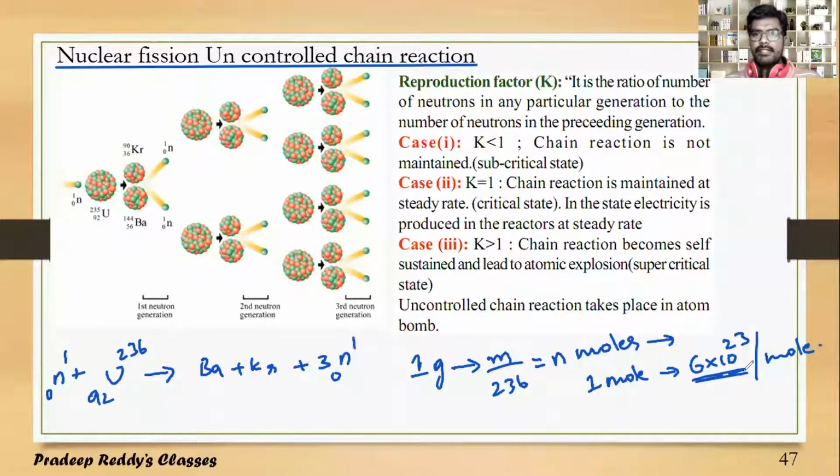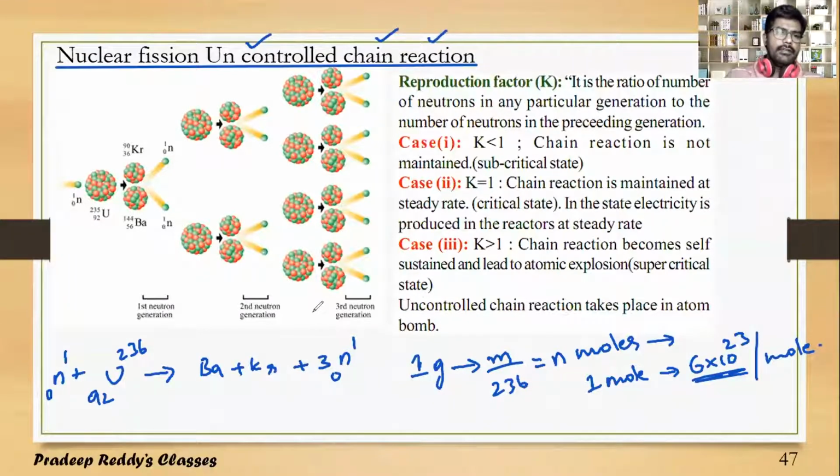So if you are taking such a sample of uranium nuclei, there will be some Avogadro number of uranium nuclei. The process of nuclear fission takes place continuously, which is uncontrollable. Such a reaction is called an uncontrolled chain reaction. So how does this uncontrolled chain reaction take place?